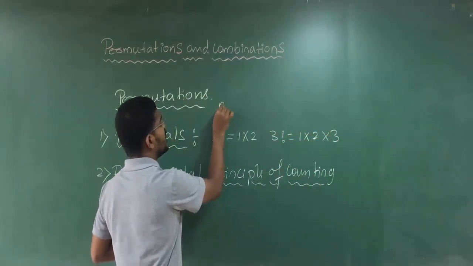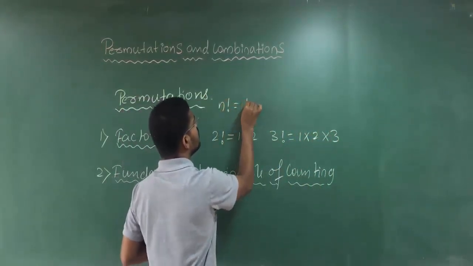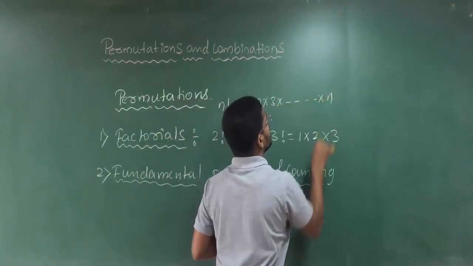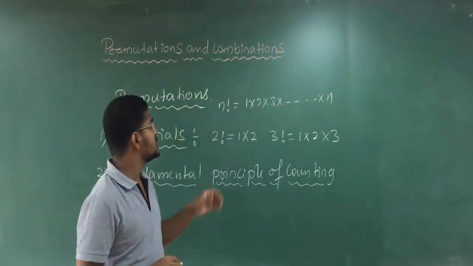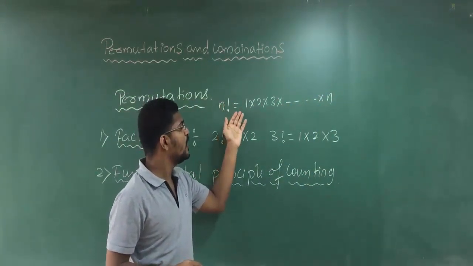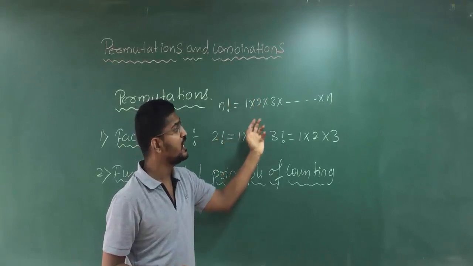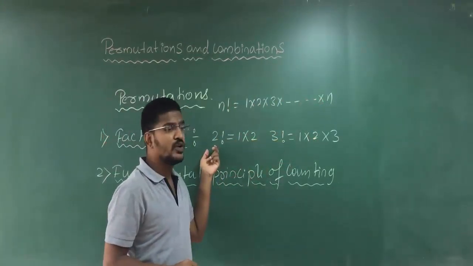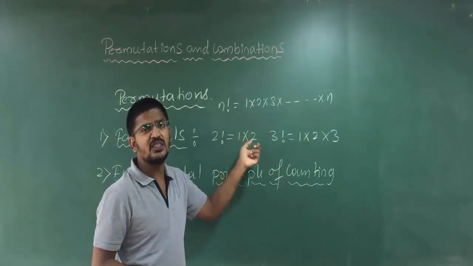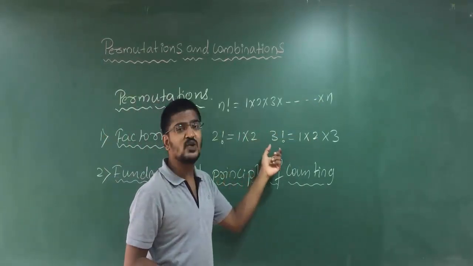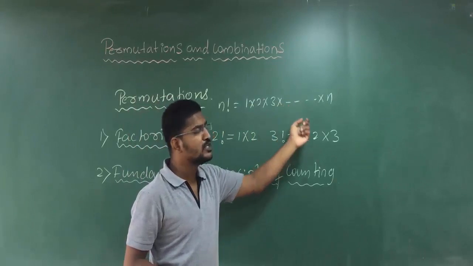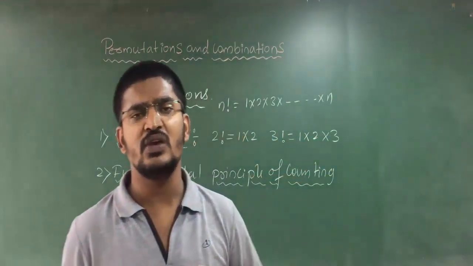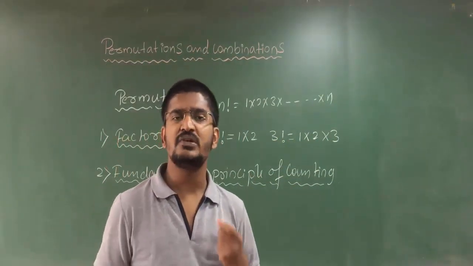If I write n factorial, it is nothing but 1 into 2 into 3 and so on up to n. Clear students? So this is what your factorial term tells.